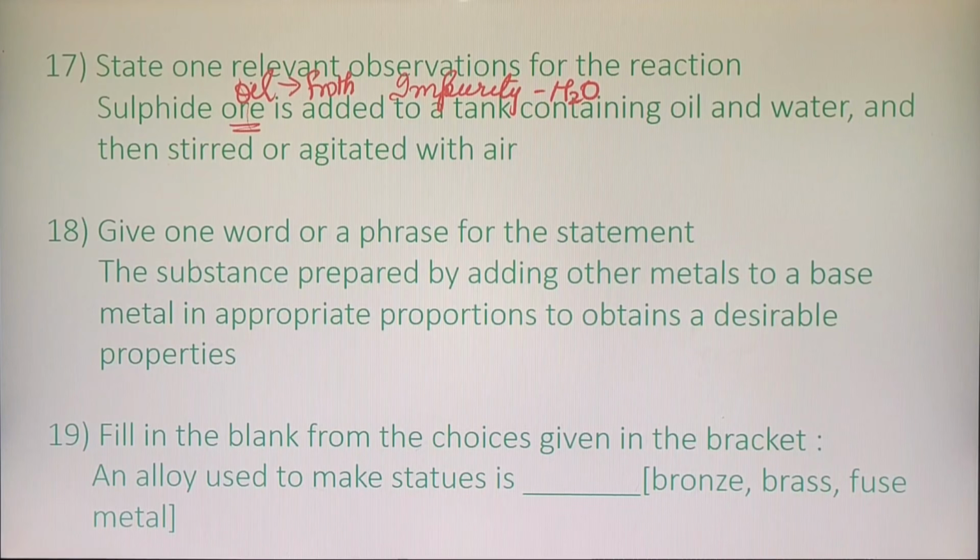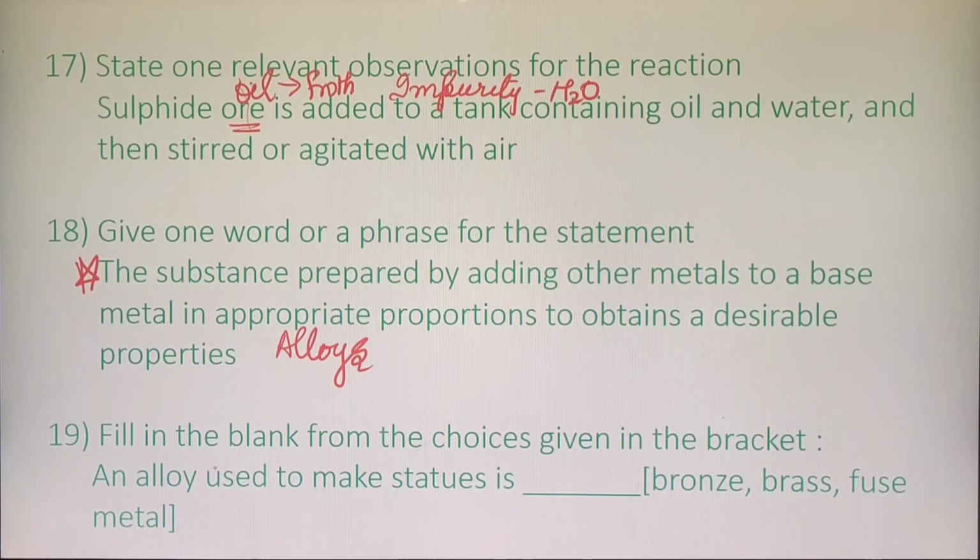Next question. Give one word or a phrase for this treatment. The substance prepared by adding other metal. Can you see here, children, how many times this question is asked? The substance prepared by adding other metals to a base metal in appropriate proportions to obtain a desirable property. The answer here is alloys.